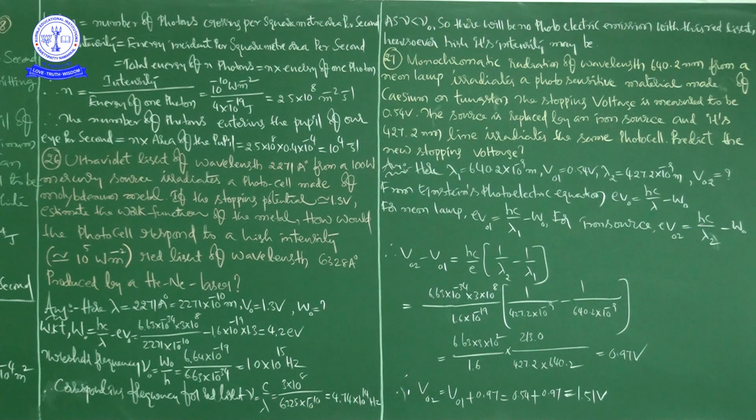So you complete this mathematical process. Here we are getting 0.97 volt. Okay. But finally he is asking to find V02, no? So V02 is equal to V01 plus this value. So V01 already given, which is 0.54. So 0.54 plus 0.97 will give us 1.51 volt.